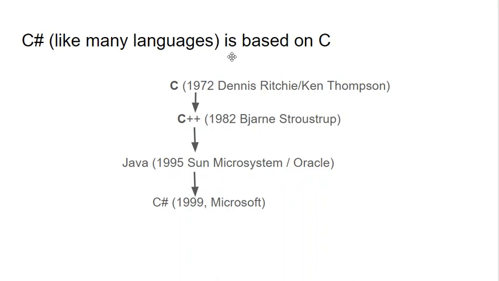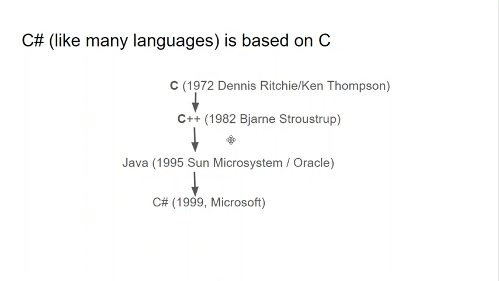C# is the distant descendant from a very old language called C, which has been around since 1972. C was used to write the Unix operating system, which later kind of morphed into Linux. And most of the Linux kernel is written in C, and it's only now starting to get replaced by other languages. Now, C had a lot of limitations to it.